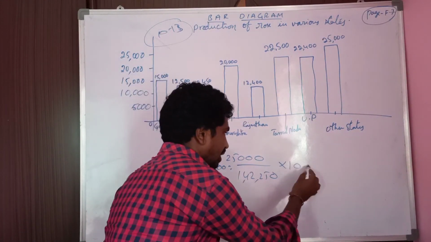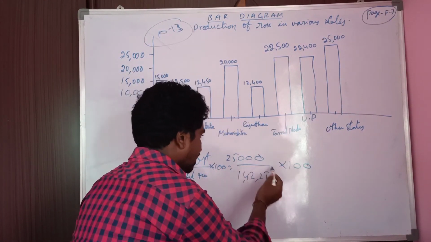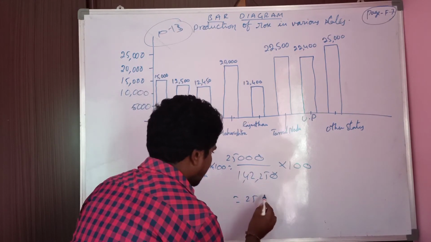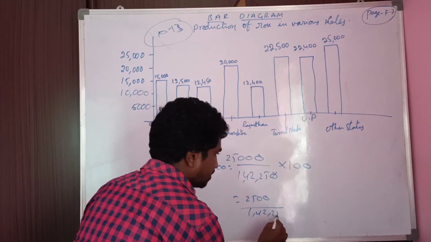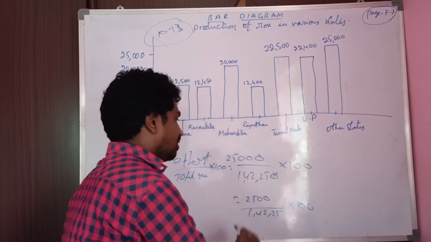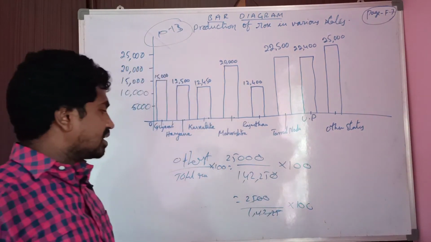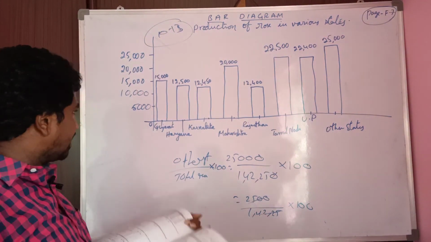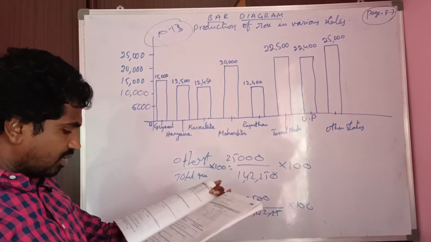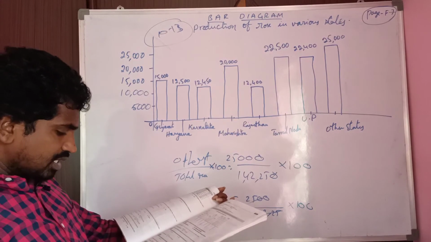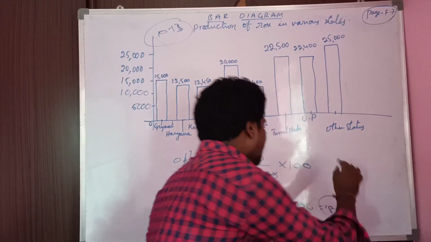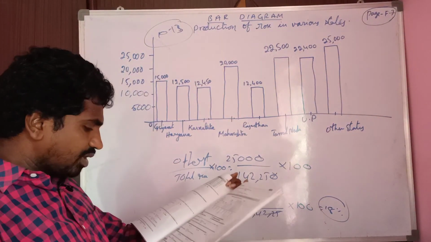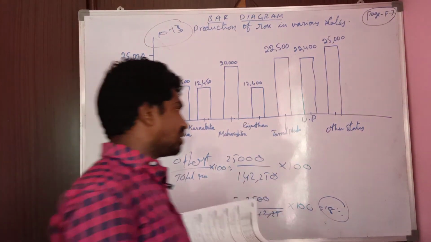So here 25,000 by 1,42,250 into 100. Here we can solve it in the 25 table. I think we will get nearly 18%. Here he has given the options 10, 20, 30, 40.